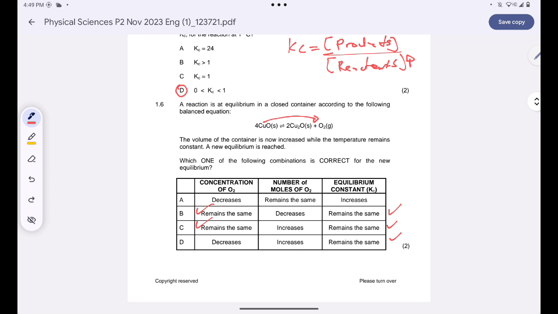Whenever the forward reaction is favored, it simply means that more moles of oxygen will be formed. So the number of moles of oxygen will increase. So we can see that row C has the most number of ticks. That means I'll go with answer C as my final answer.